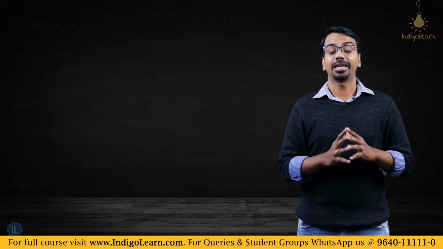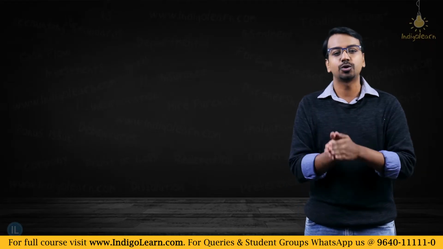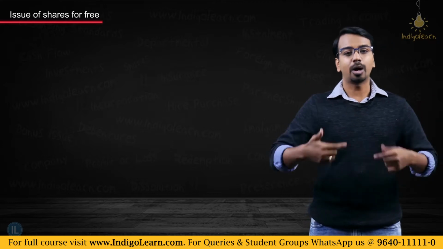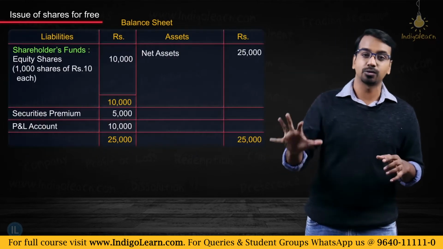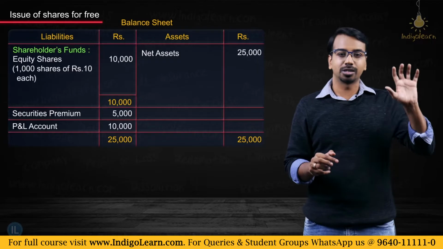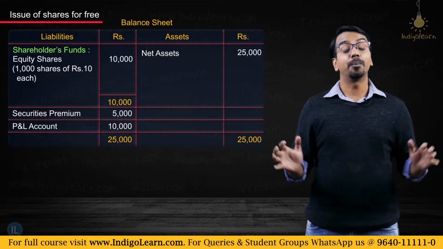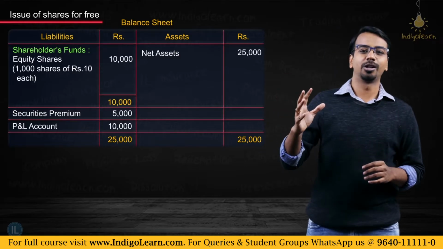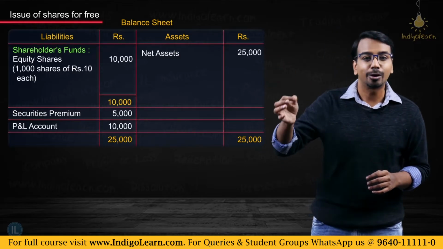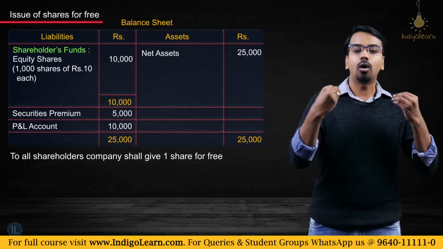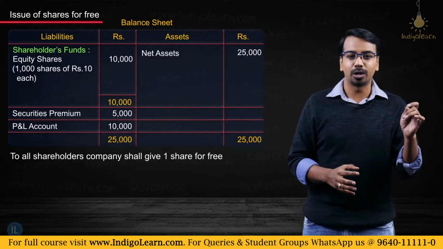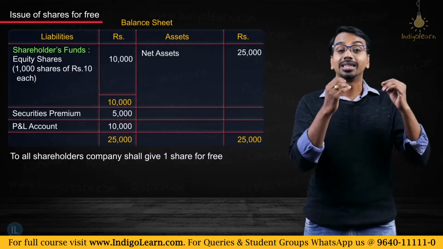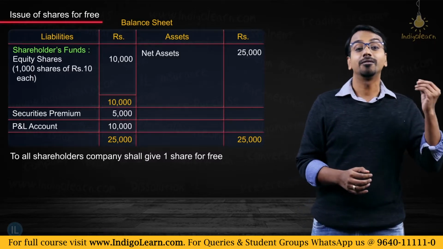Now we are talking about a case where we are not issuing shares for cash, we are issuing shares for free. So come back to the original example where we had 25,000 on the liability side, 25,000 on the asset side. Now the company is very happy and has decided that to all the shareholders, how many shares do we have? We have 1,000 shares of 10 rupees each. To all the shareholders, for every one share, the company will give one share for free. What will the company give? The company will give one share for free.